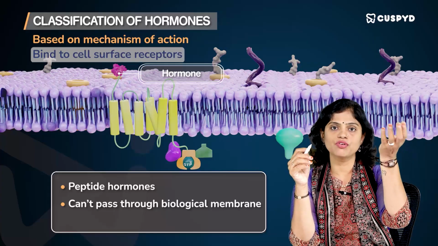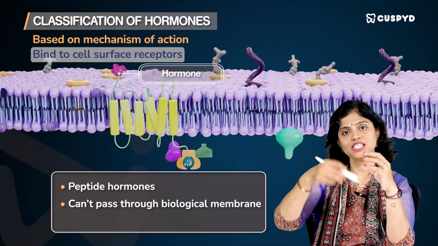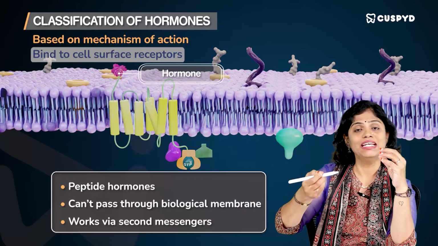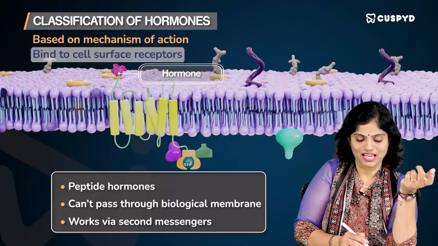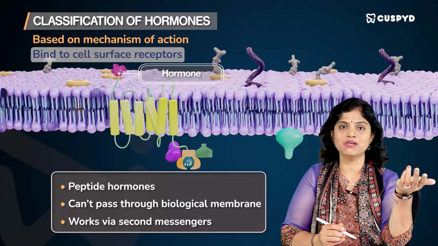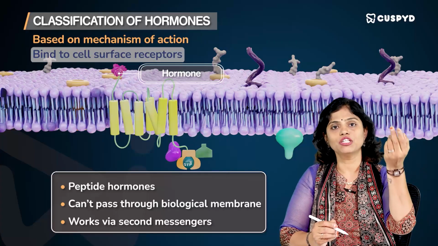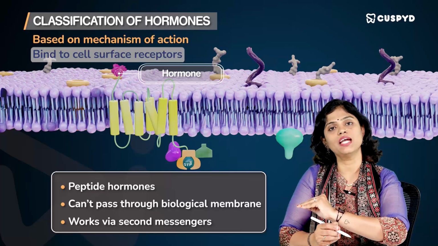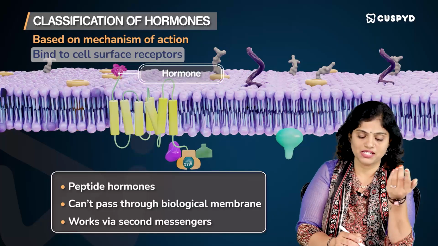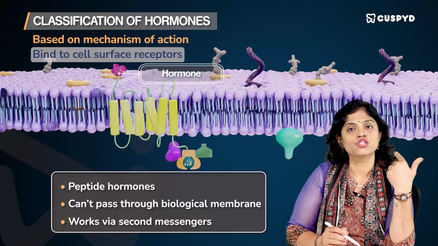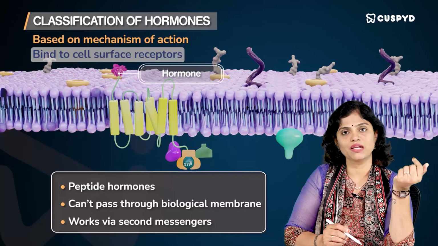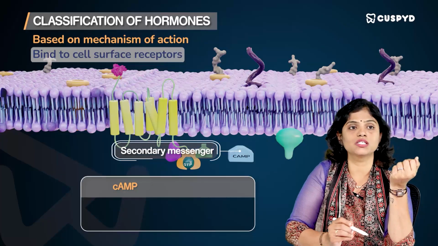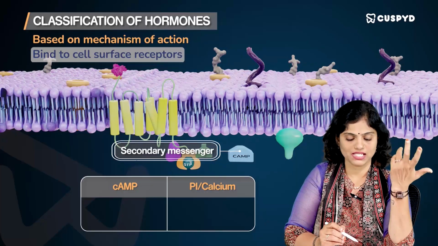So the hormone is released, it binds to a receptor on the surface and then elicits a series of reactions via a series of internal molecules called second messengers. The primary messengers are your hormones. After the binding of the hormone to the receptor on the cell surface, this binding activates a series of other messengers which we call second messengers. You have two important types of second messaging systems in the human body. One is cyclic AMP, the second is phosphatidylinositol or calcium as a second messenger.